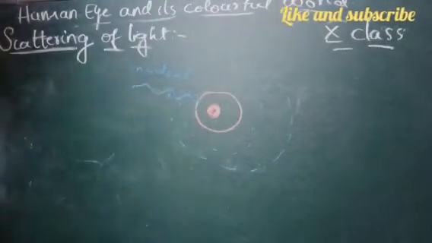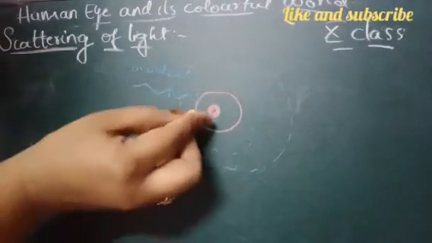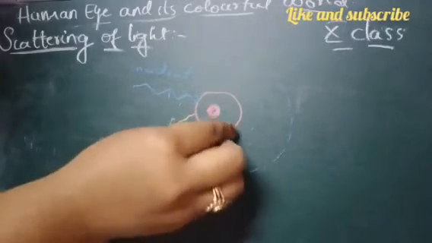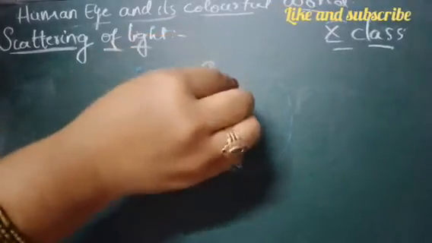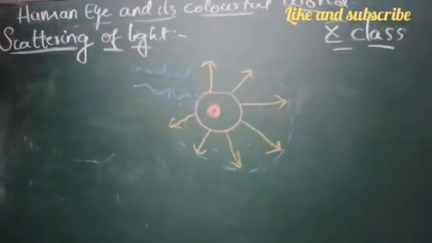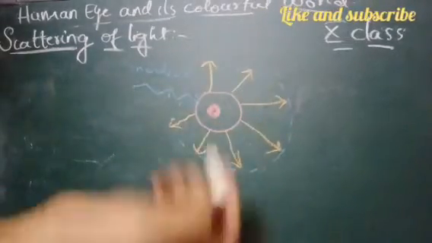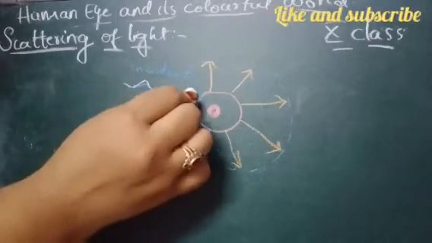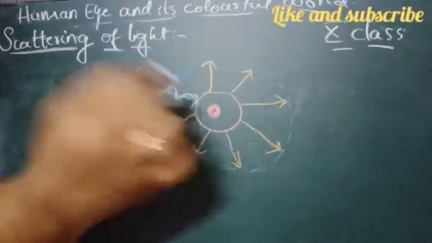When the light is falling, the atom will start vibrating and it will start re-emitting the light in all directions with different intensities. The light is emitted back, whatever incident light is falling onto the atom.